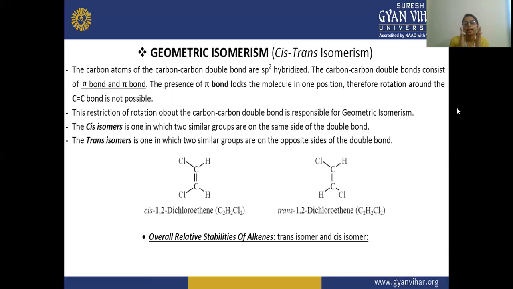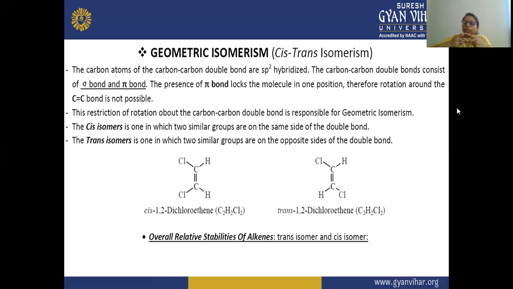The carbon carrying the double bond has both a sigma as well as a pi bond. The presence of the pi bond locks the molecule in one position, therefore rotation around the C=C bond is not possible. So here the pi bond between the carbon atoms, if we rotate it, then it will break.